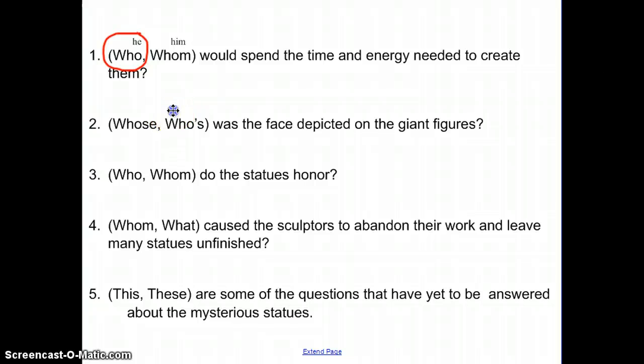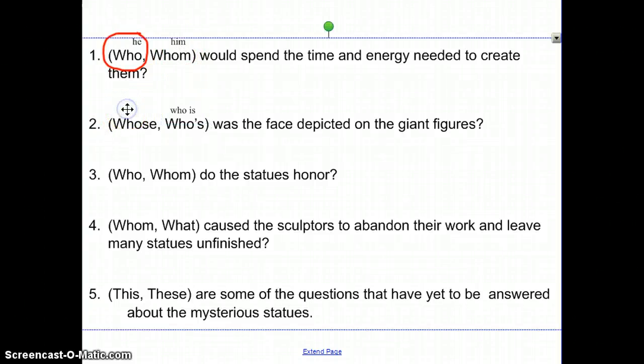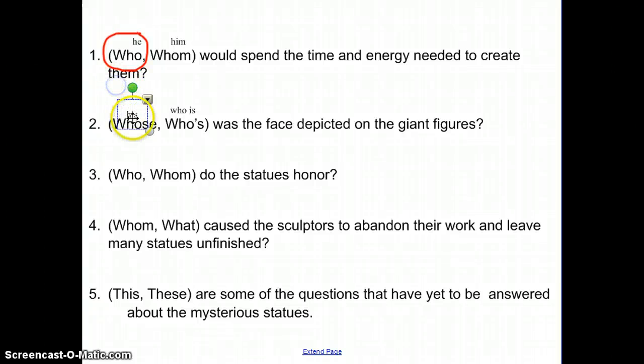Here we're not really looking at he or him. We've got one of those contractions again, so our strategy was to break it into two different words, who is. We also thought about, if he can be substituted for who and him for whom, what's the possessive form that would go with that? And that would be his. So we could say, his was the face depicted, or who is was the face depicted. And it's very obvious that we already have a verb, so we don't need another one. If I wanted to show the ownership, his is owning a face. So if we're asking it as a question, an unknown, we'd say whose face.